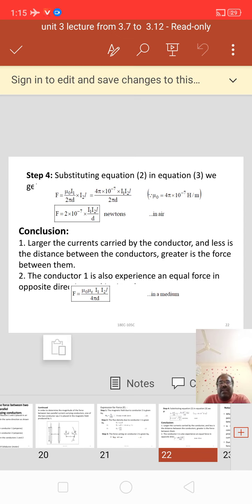The conductor 1 also experiences an equal force in the opposite direction. In a medium, F equal to mu naught mu r I1 I2 into L by 4 pi d newtons.